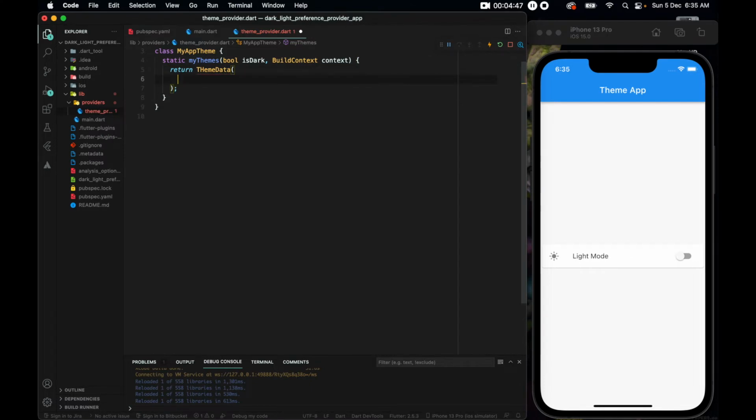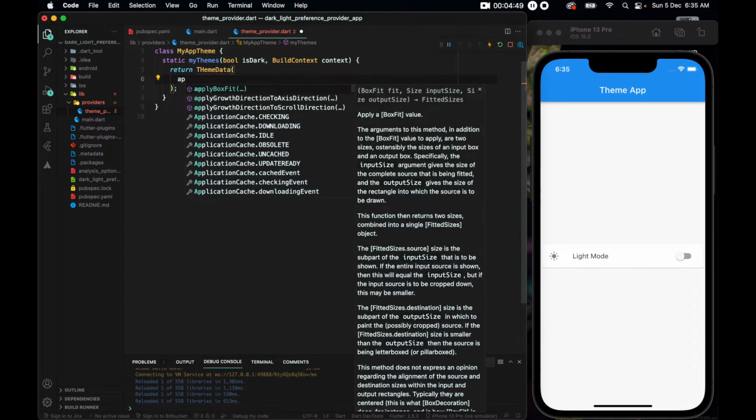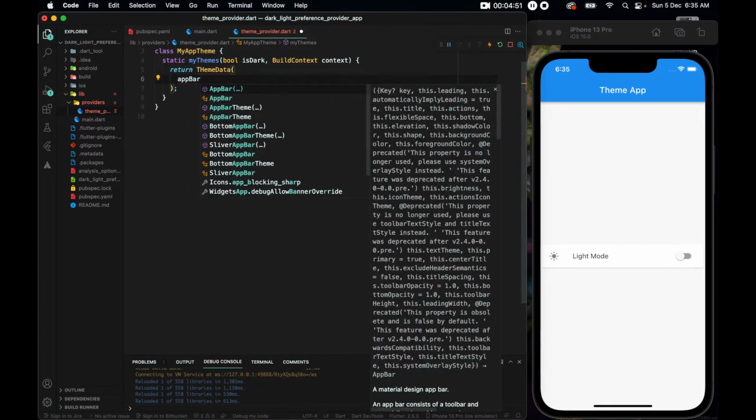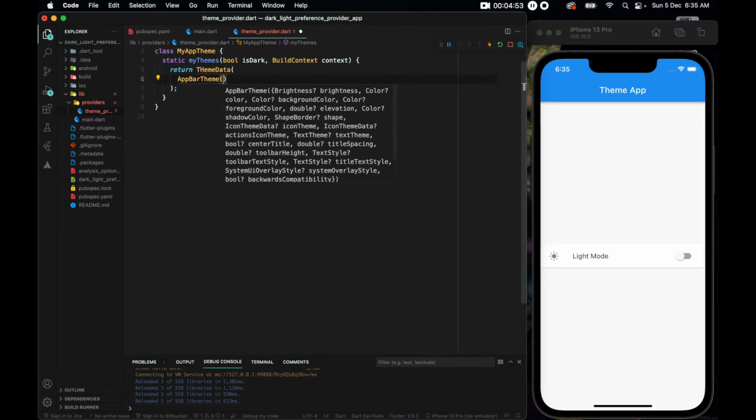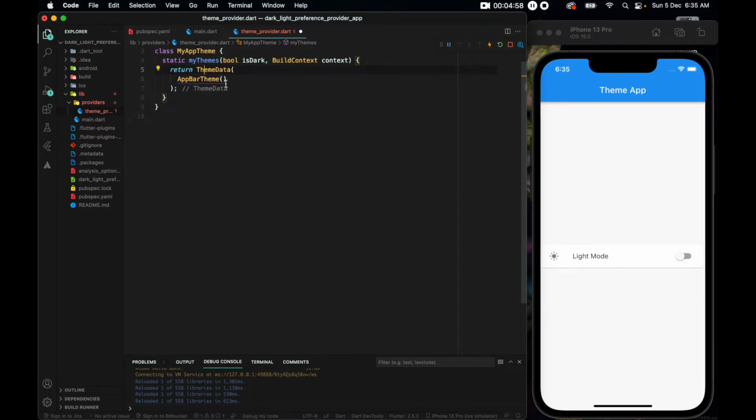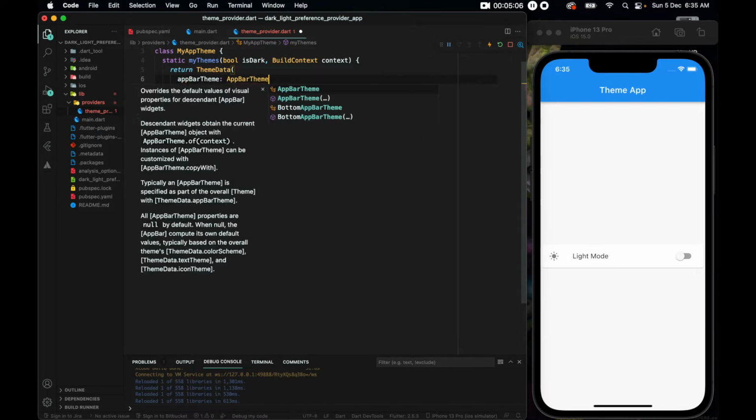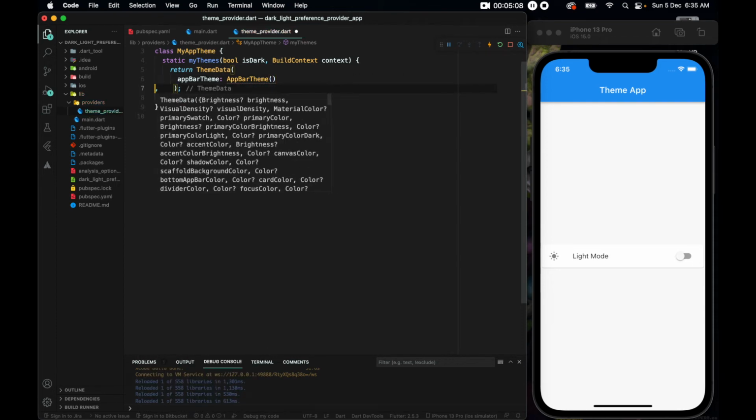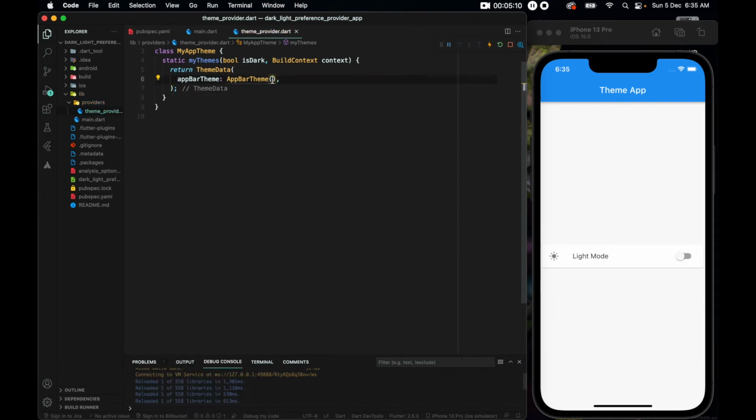So this theme data can have an app bar theme, like so. And let's say for the app bar we want a background color.